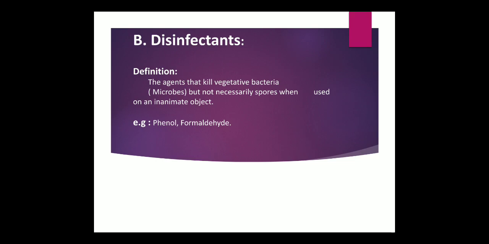The major difference between antiseptics and disinfectants is that antiseptics are applied on living tissues, whereas disinfectants are applied on inanimate objects, that is non-living things. So this is the major difference. When we apply chemical substances on living tissues, we call them antiseptics. When we apply them on non-living, inanimate objects, we use the term disinfectants. The popular examples of disinfectants are phenol and formaldehyde.